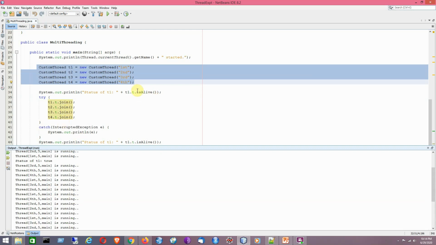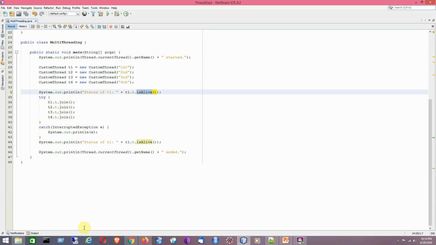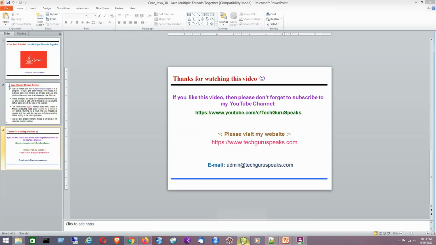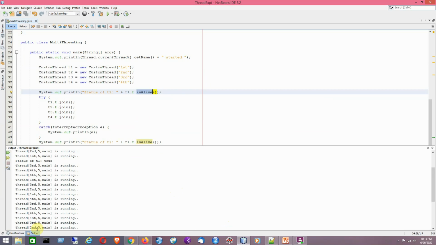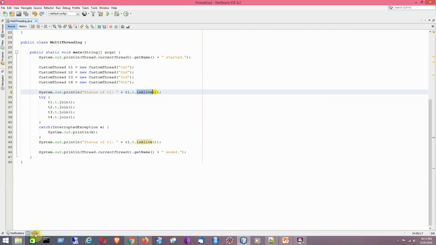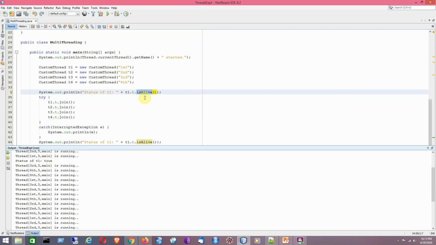Now I have already talked about the isAlive method. It will show whether this thread is alive. If it returns true, that means thread T1 is alive. I can use this method for all these thread objects, like the user thread objects, but for understanding it is sufficient to associate it with respect to one thread only. So that I have done here. Now it is showing true here. That means the return type is boolean, so true means it is alive.